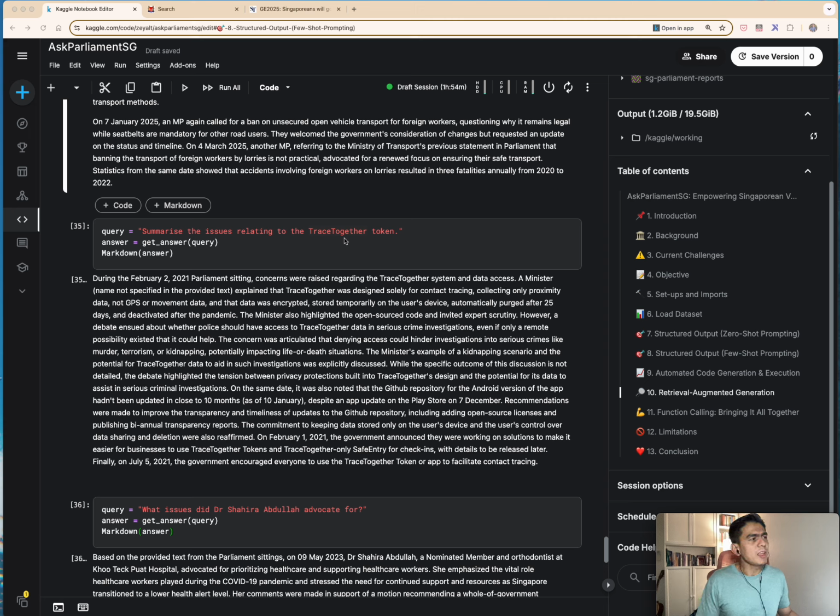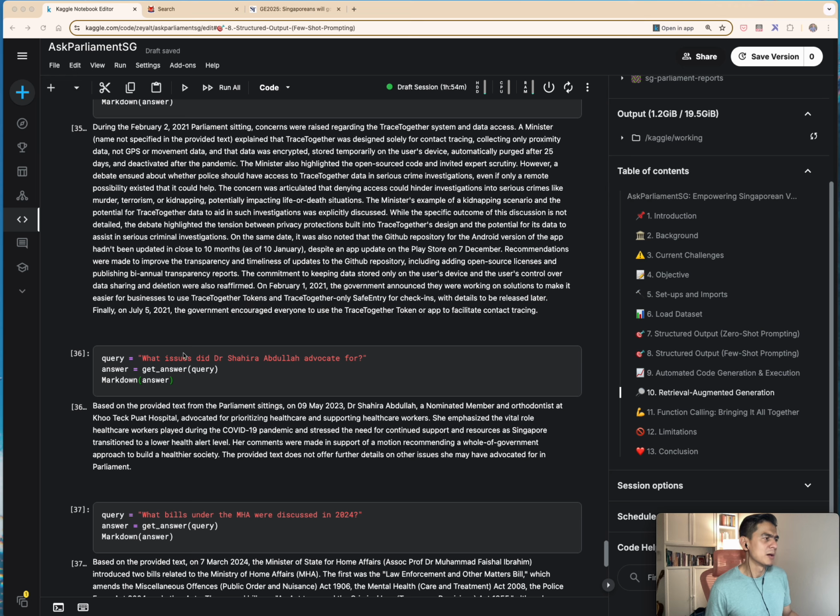It was not made transparent that the data would be exempted from certain laws, and would still be used in certain use cases like serious criminal investigations. So there was a big issue around this, and discussions in Parliament, and I think the LLM really did justice here to summarize some of the core arguments with respect to this topic.